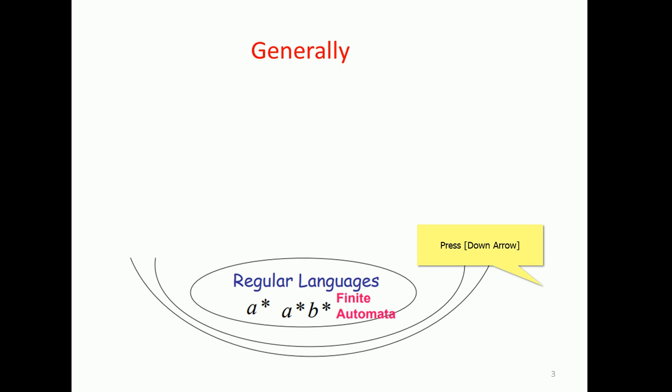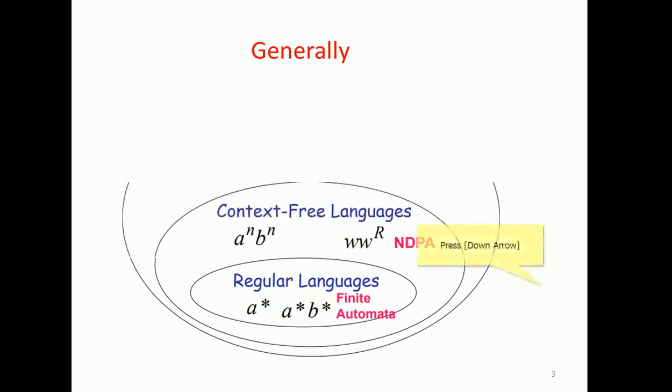Coming to the discussion of context-free languages, for example a power n b power n, where n ranges from 0 to some finite quantity. Another example is a string and its reverse, which can be handled by the non-deterministic push-down automata. That is a context-free language.